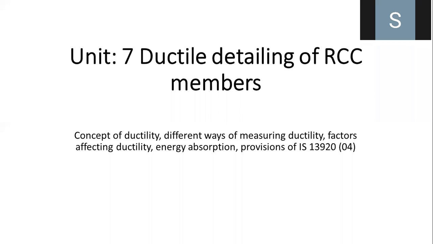So all of you write down the syllabus in your notebook with respect to this IS code. All of you download this IS code, IS 13920, on your mobile, and read whatever provisions are given in it. Okay, so all of you write down the syllabus. We'll go for the first concept, the concept of ductility.